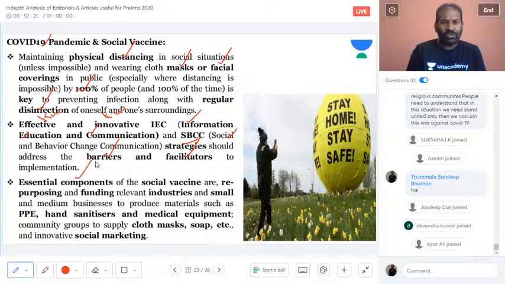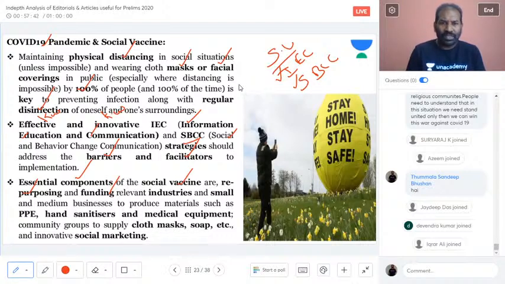And what are the essential components of the social vaccine? That is repurposing and funding relevant industries. One kind of social vaccine is in regards to IEC, and then SBCC, information, education and communication, and social behavioral change communication.